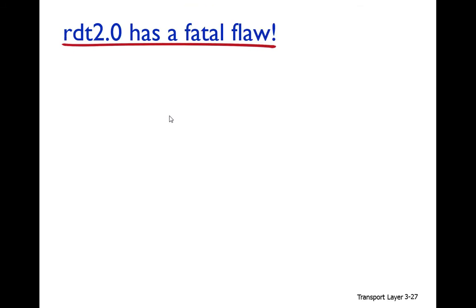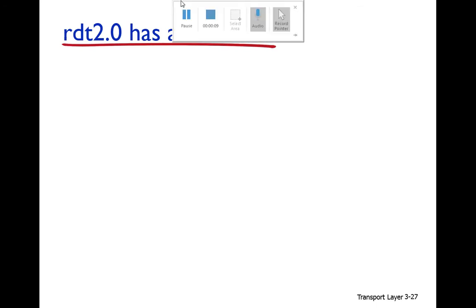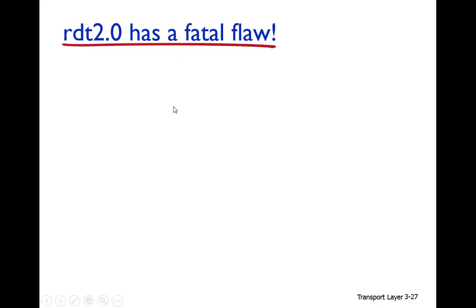Okay, so we have discussed RDT 2.0, and now RDT 2.0 has a flaw. And what is the flaw? Let's explain it.